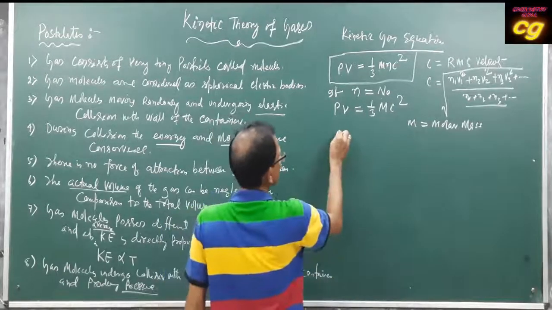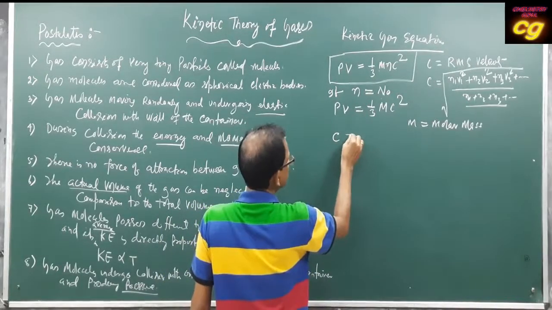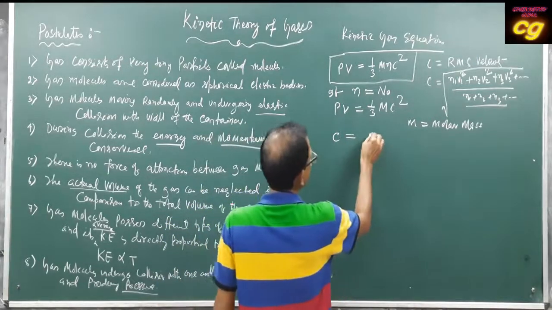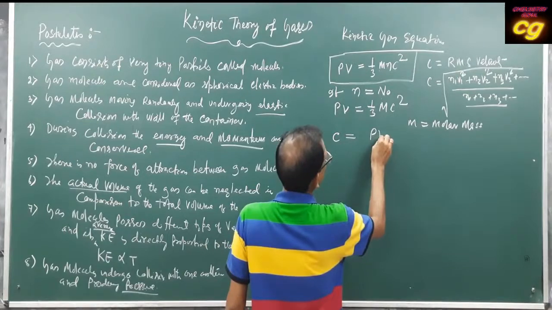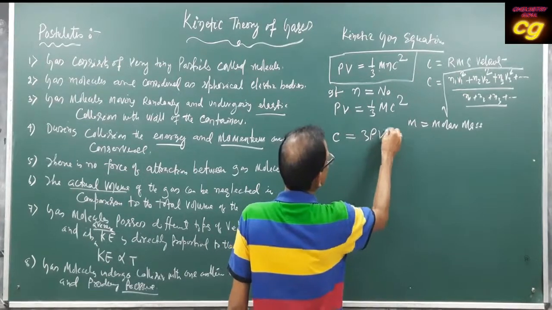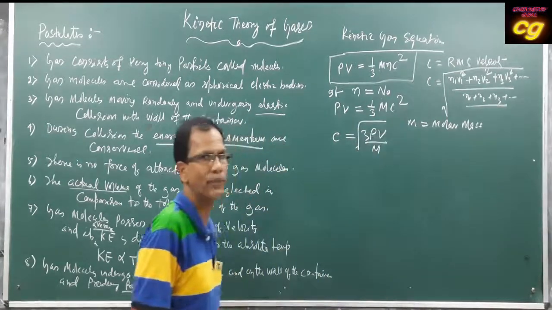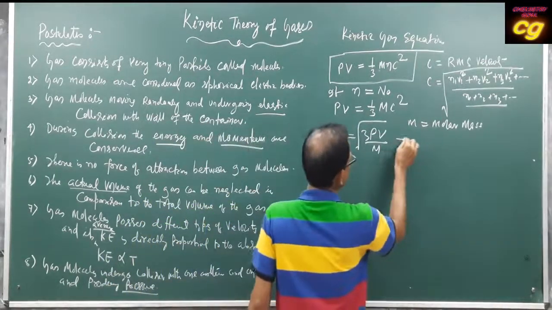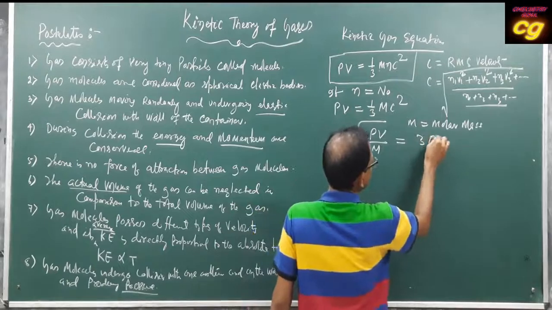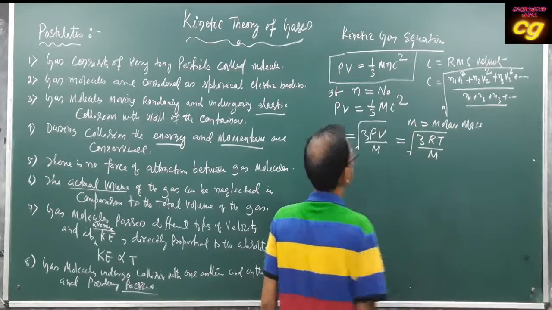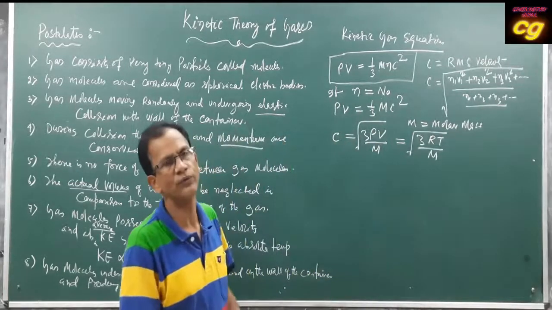Then what is the root mean square velocity? What is the value of c? c will be the square root of 3PV upon M. So this root mean square velocity can be written as 3RT upon M, because you know PV is equal to nRT for an ideal gas.